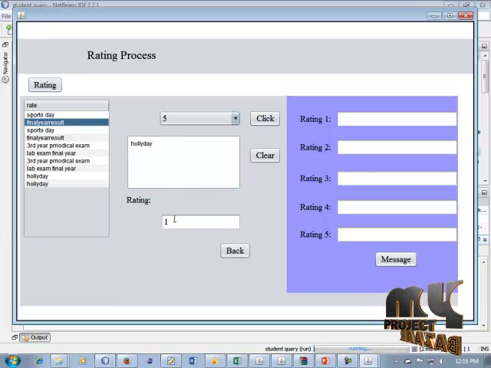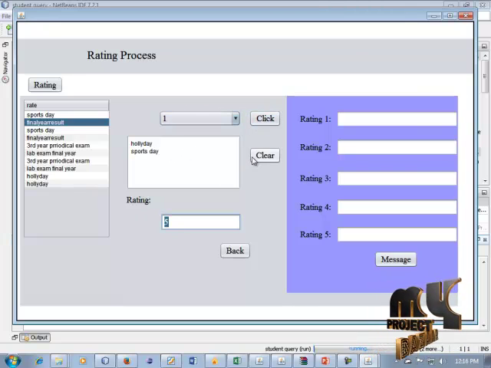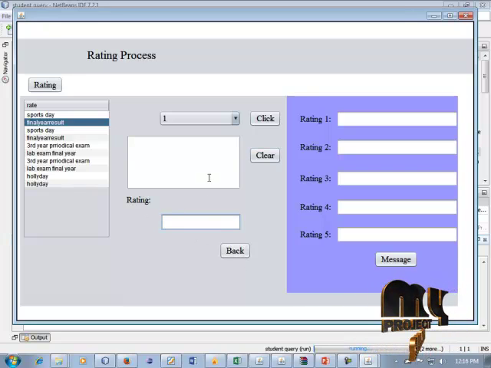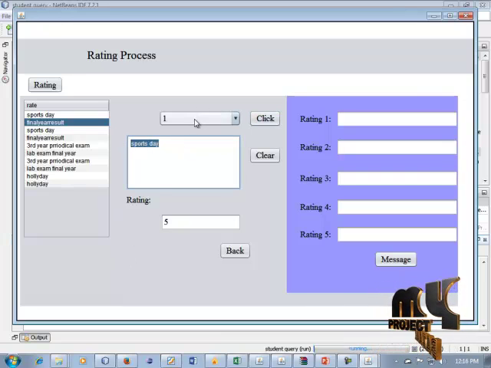Holiday is rating 5 and it is rating 1. So we can select the first one. So click the sports day. Sports day is rating 4. So click this button. We can click this first one and click this sports day. The sports day is rating 5.